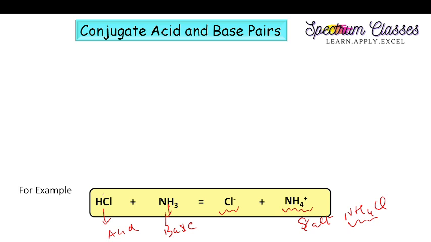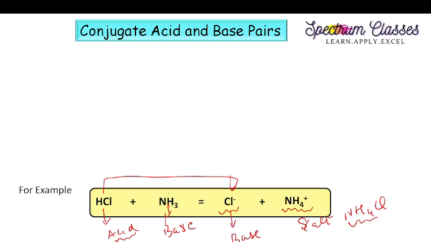Here HCl is related to Cl-, and HCl, as we know, is an acid since it can release H+ ions, and this Cl- can readily accept H+ ions, therefore it is a base. So it produces the conjugate base, right?